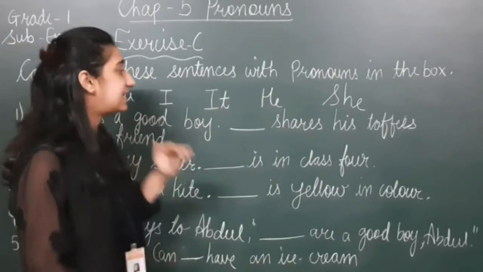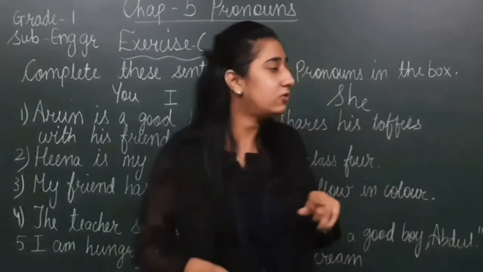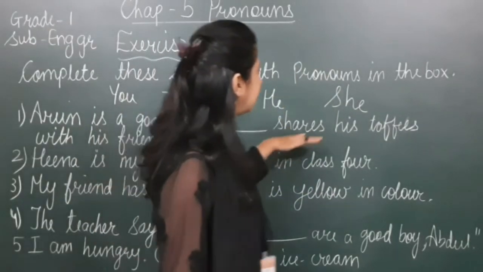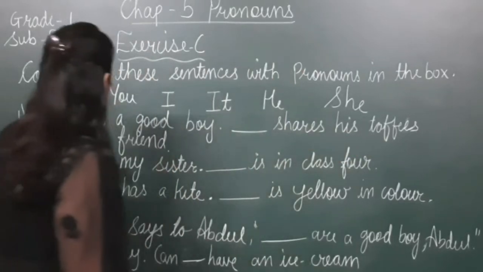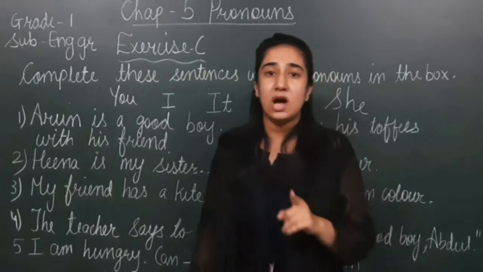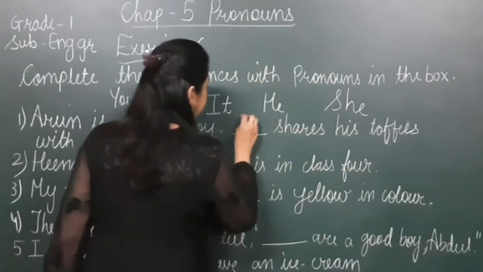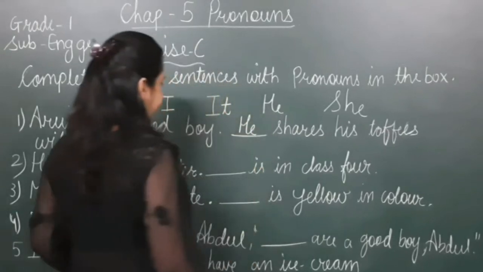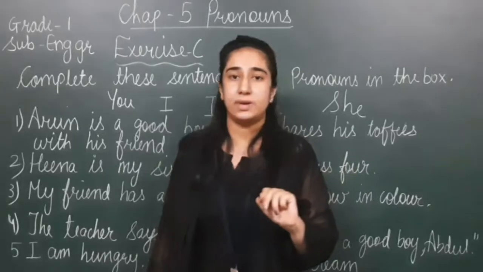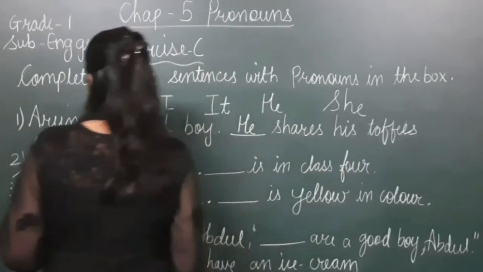In this sentence, we are talking about whom, students? We are talking about Arun. Arun is a good boy. For a boy, which pronoun do we use? We use the pronoun he. So here I will write he. After a full stop, the first letter of another word should be capital. So here I have written H capital.